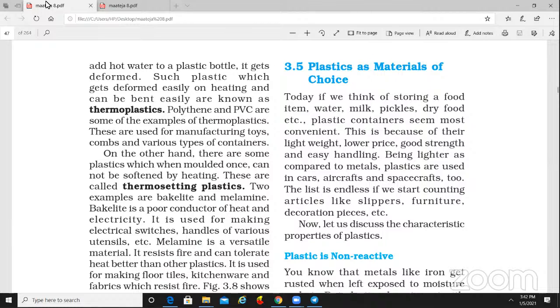Any doubts in this chapter? What do you mean by natural fiber? What do you mean by synthetic fiber? How were rayon, polyester and nylon obtained, and in which year? What do you mean by thermoplastic, or thermosetting? Yes, anybody having a question can ask. Raise your hand. Anybody? If you don't have any question, I think I will round up my meeting.